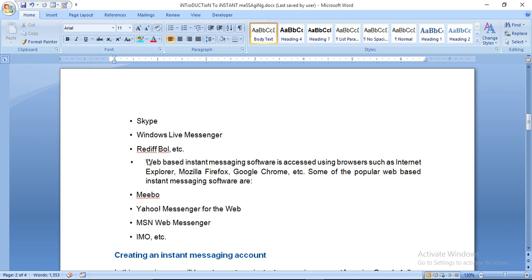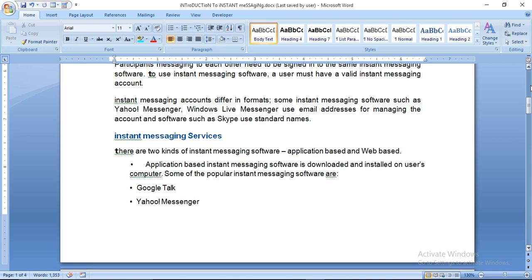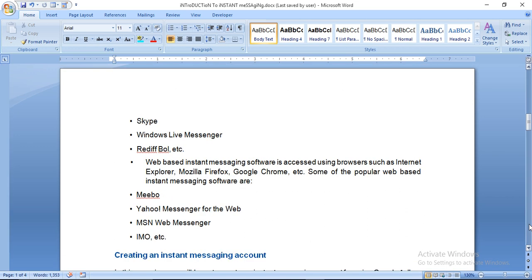There are two types of software, web based instant messaging software and application based instant messaging software. So you must learn the names of these software. It may be asked in a short note to tell me the names of those instant messaging software which are web based and which are application based.